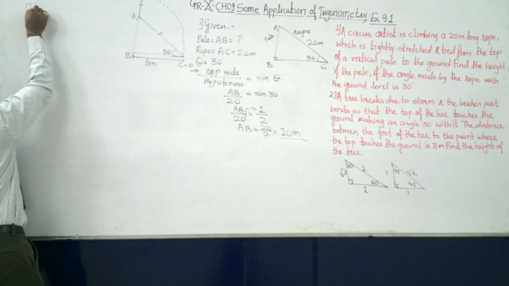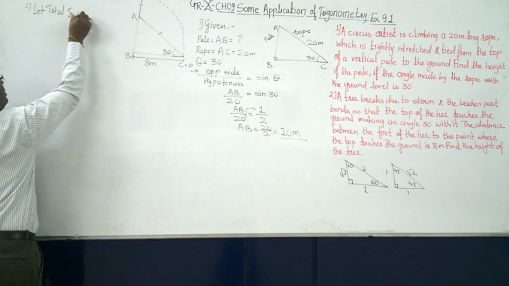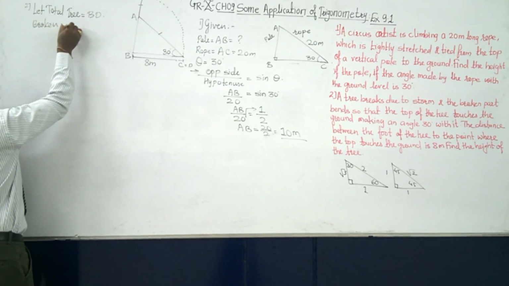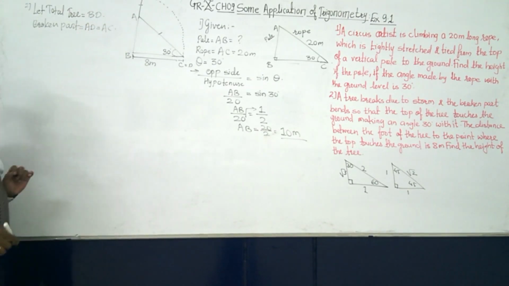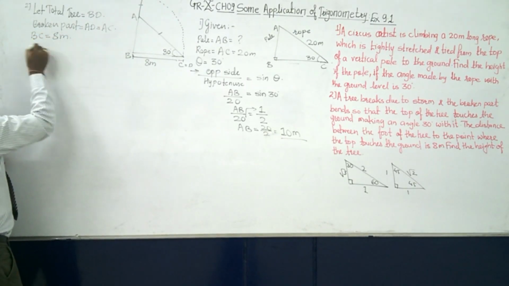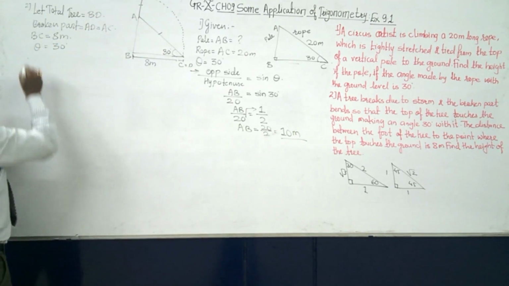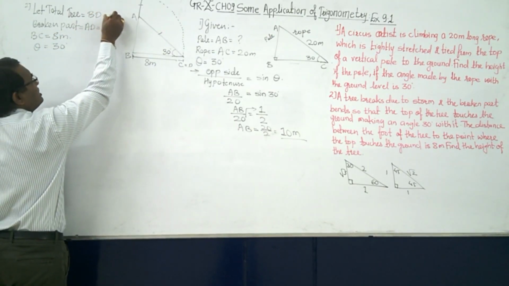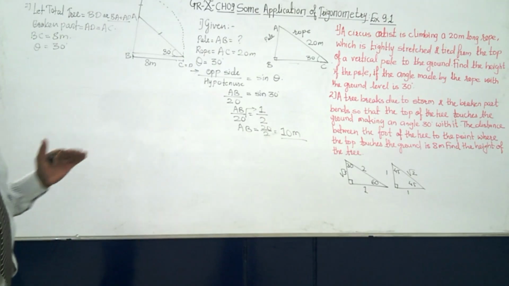So sum number 2. Let the total tree be equal to BD, right? The broken part is equal to AD, which is equal to AC, right? What is given? The distance BC is equal to 8 meter, theta is equal to 30 degree. Now the total height of the tree is equal to BD, or you can say it here itself, that is BA plus AD, right? Now let's find it out.